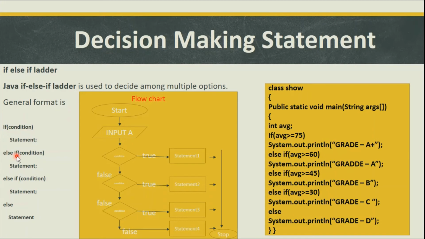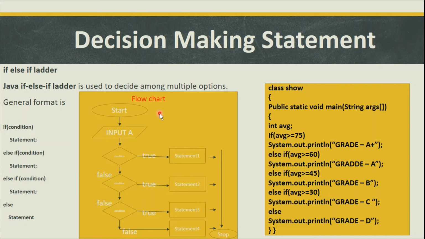Again we have specified if with the next condition, and if this condition evaluates true, then the statement will execute, otherwise control will move to the next else body. Here again we have specified the next condition for this statement, and if this condition evaluates false again, then finally the control will move to the else of this if, and this else body will execute.